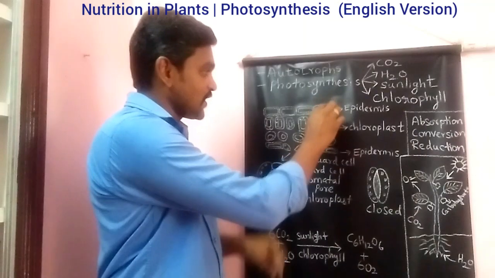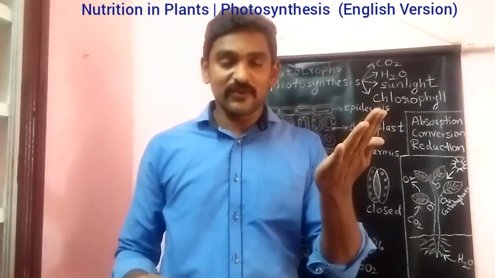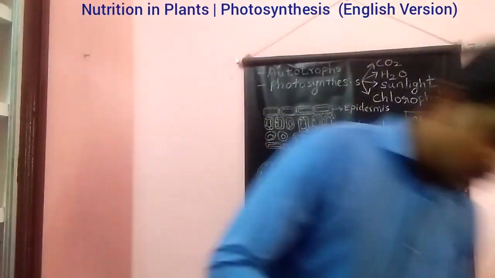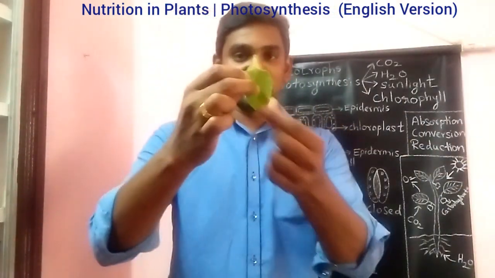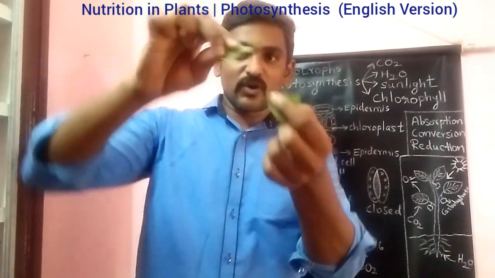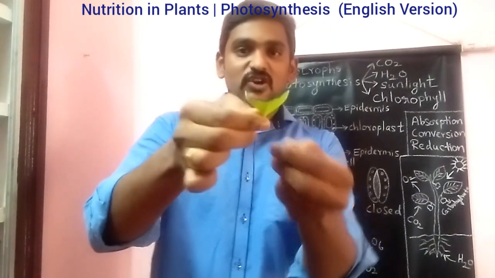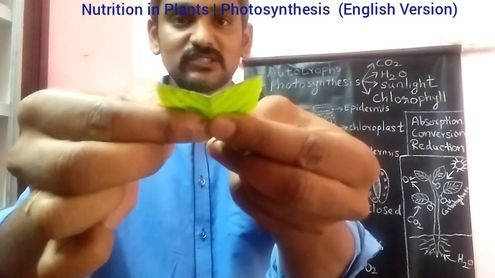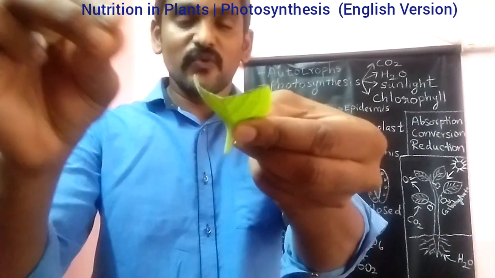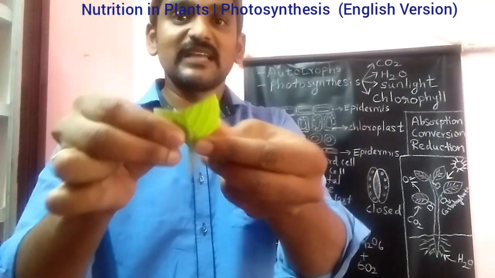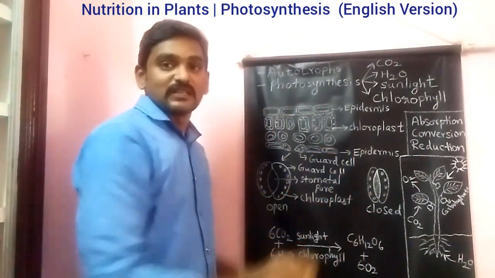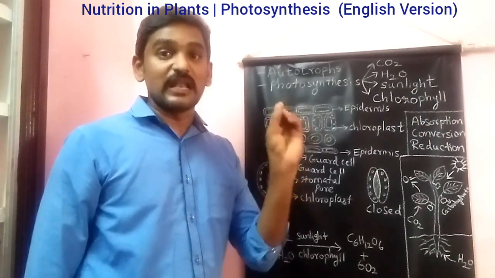Next, if you take a plant and take the leaf, and you cut it into a cross section, I will show you here. For example, if you take the leaf like this and cut the leaf like this, you can get the cross section of the leaf. You can clearly see this is the cross section of the leaf. If you zoom in and view this location under a microscope, you can see the cells clearly. This is the diagram which shows the CS, that is, the cross section of the leaf.